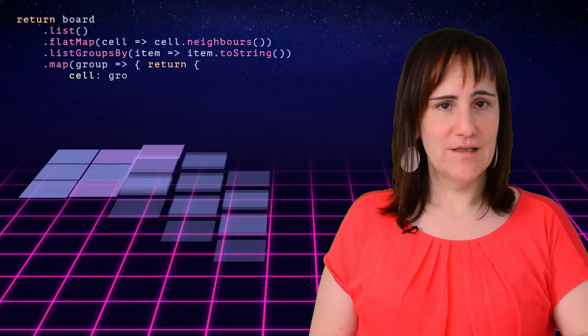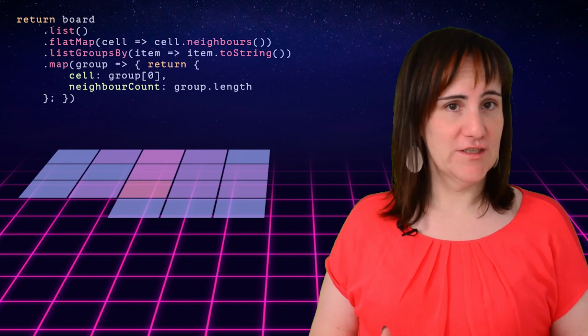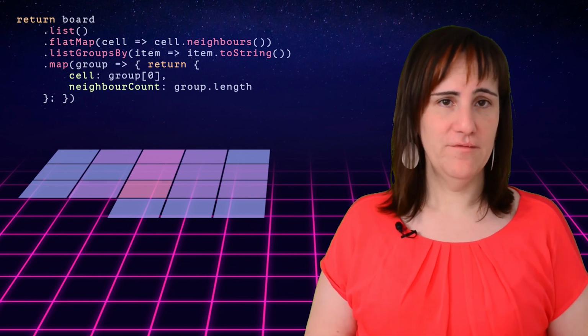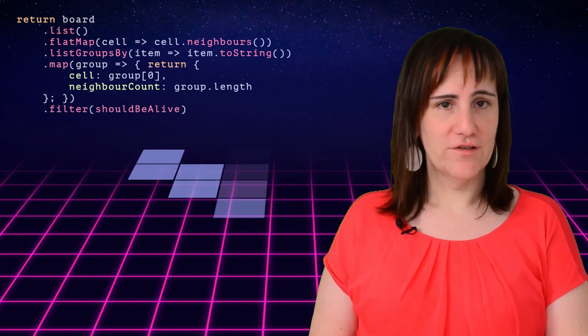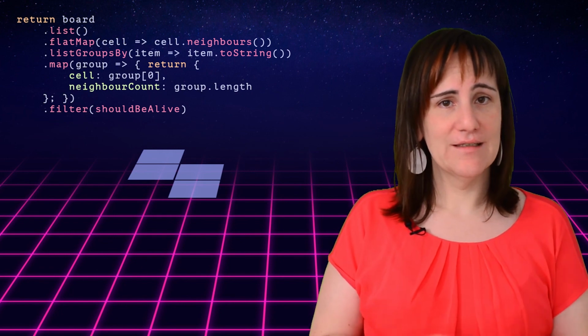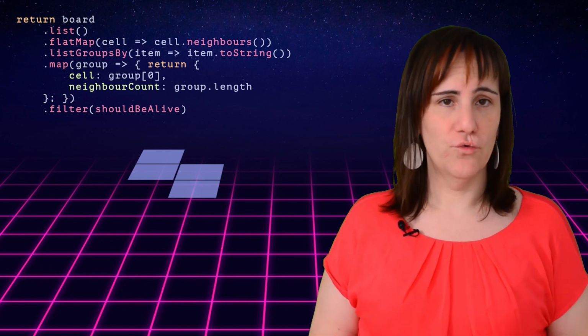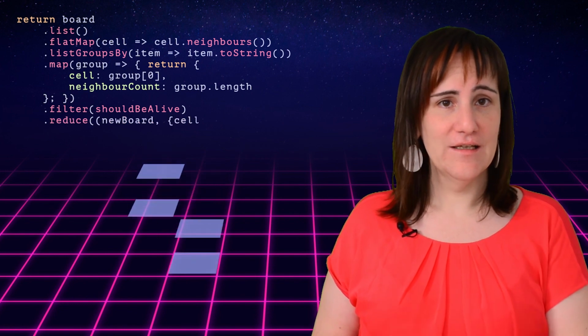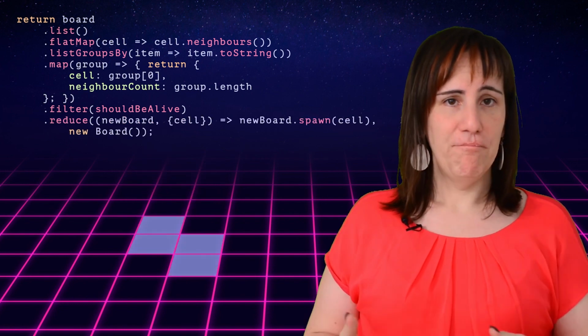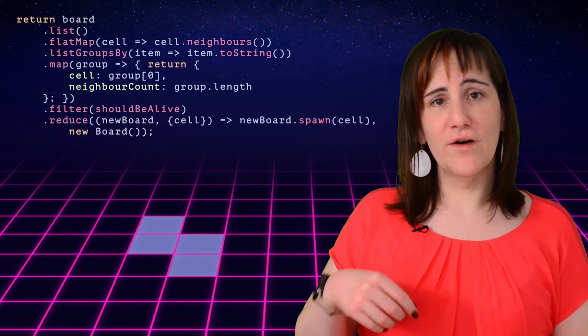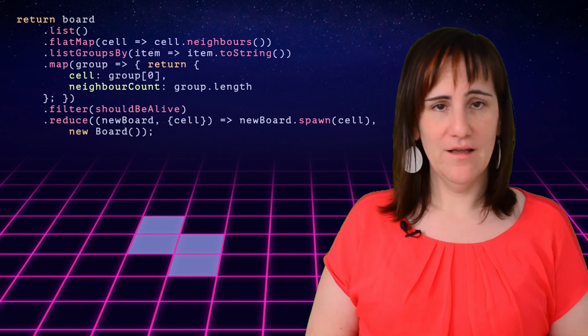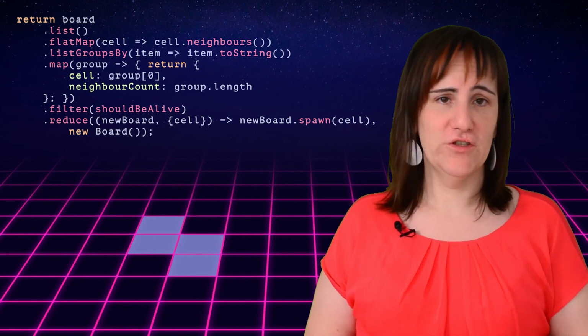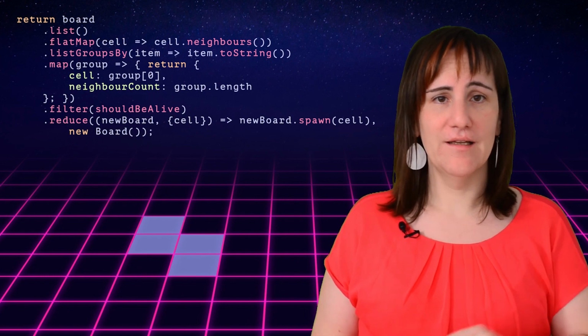Based on the groups, it calculates the number of neighbors for each cell that has at least one neighbor. Uses the filter function to select only cells that stay alive according to our rules. And finally, generates the state using the reduce function. I particularly like this solution not only for its simplicity, elegance, and style, but also because it is a very efficient way of calculating the next state in the game of life.